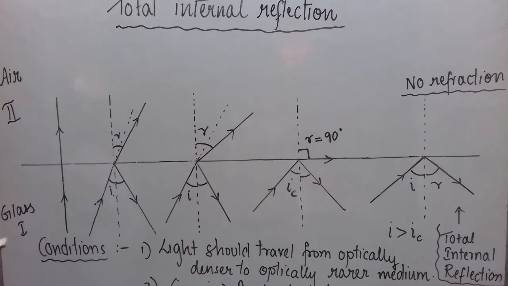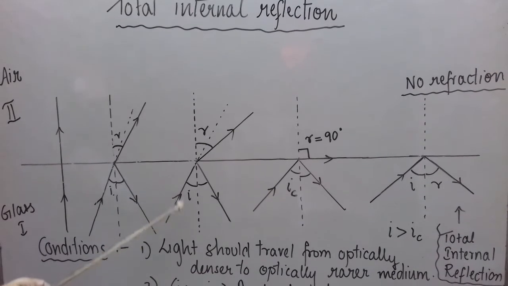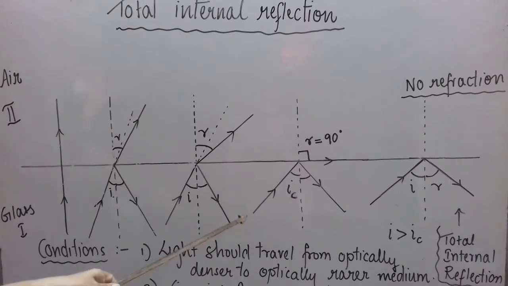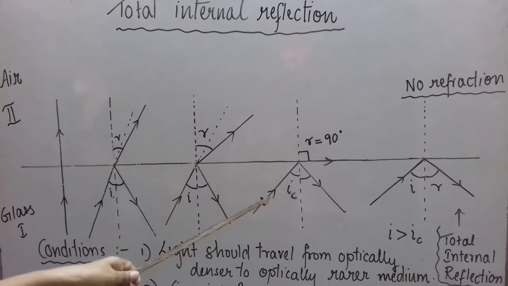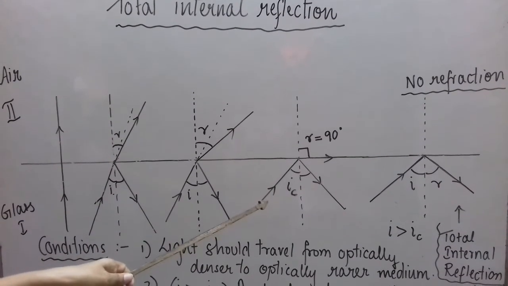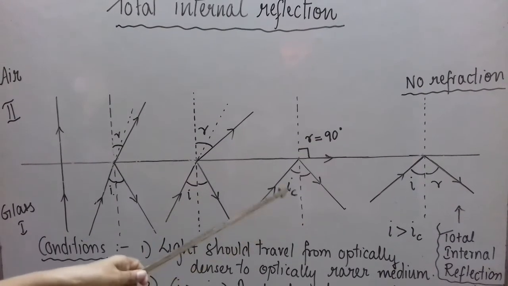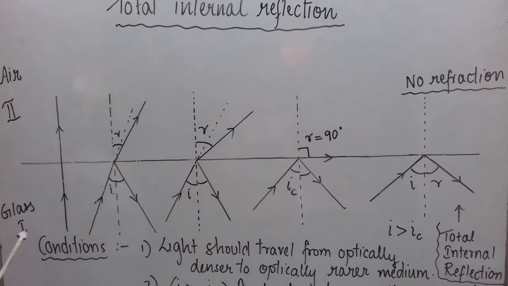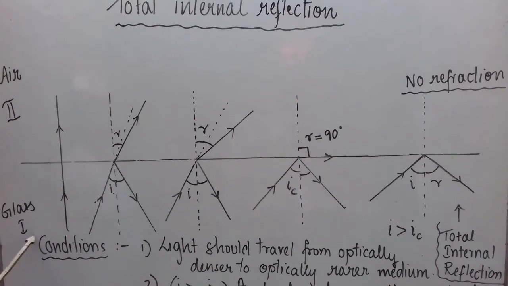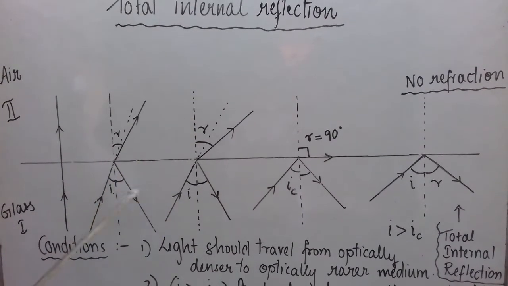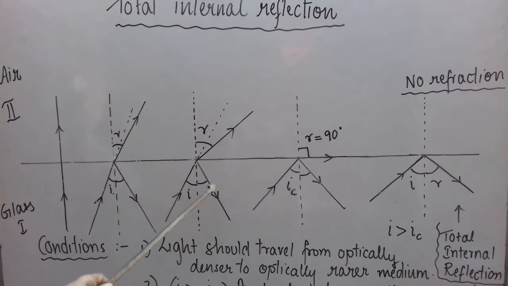So if we keep on doing this, slowly, gradually what happens? Let us say for one particular value of I, I have represented it by IC. Part of the light again reflects back into the same medium, that is glass, following the laws of reflection. And now our refracted ray, if I increase it slowly, this will continue to happen.